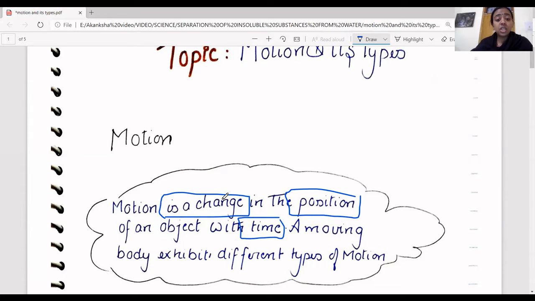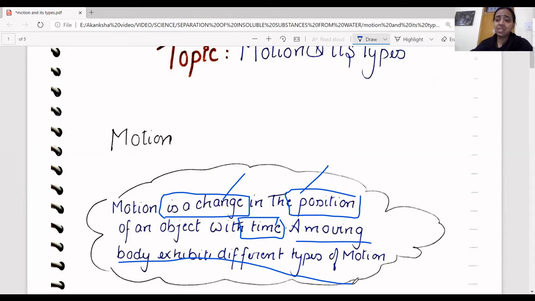So motion is changing position with respect to time. That is called motion. A moving body exhibits different types of motion, right? Two types of motion are very commonly seen: linear motion, that is straight-line motion, and circular motion, right? These are the two commonly seen motions, and we are going to study them.